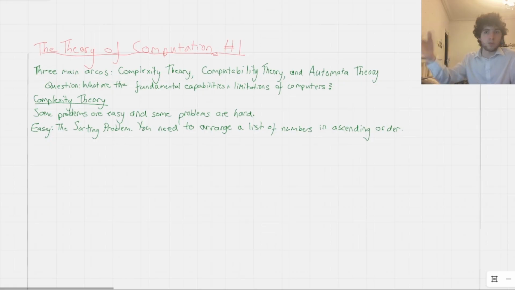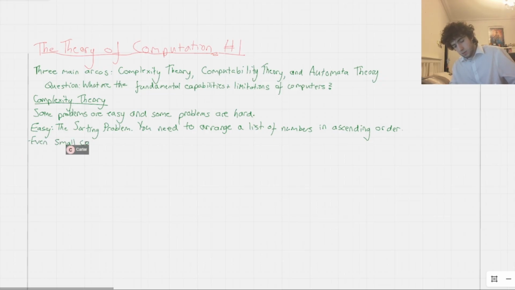One reason why we could make that argument is because even very small computers can sort millions of numbers pretty quickly. So if I gave even a very small computer 2 million numbers in any order, it can sort them pretty easily. And by pretty easily, what I really mean is pretty quickly.